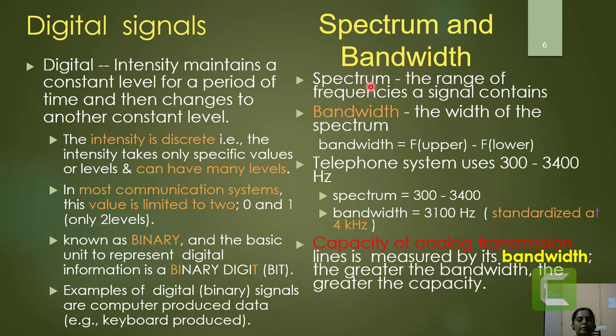The spectrum of a signal is the range of frequencies which are included in that signal. Let's take the example of a telephone system.